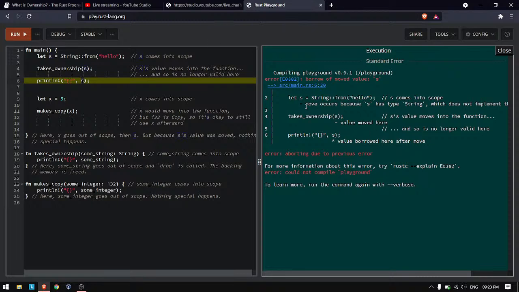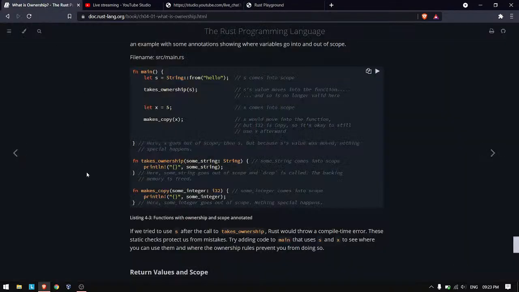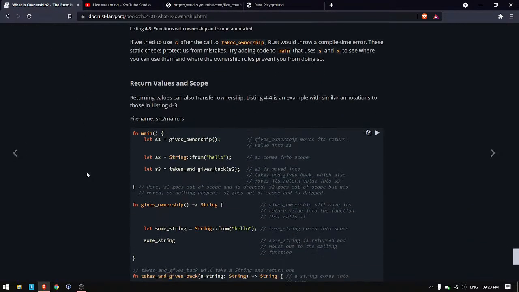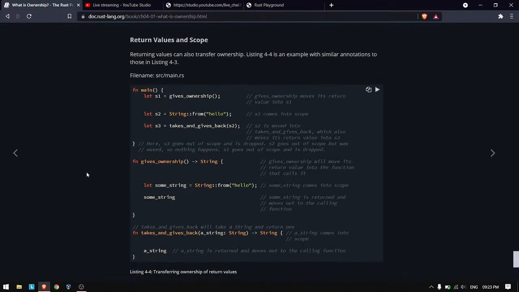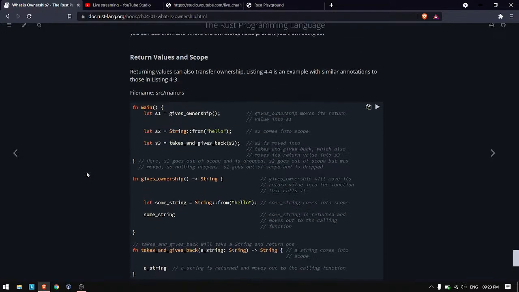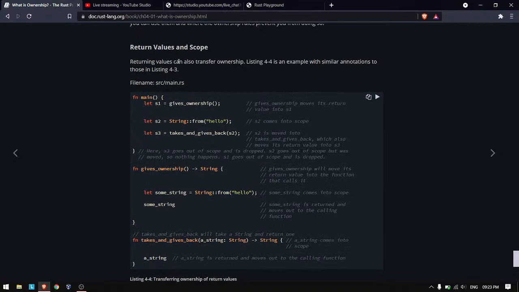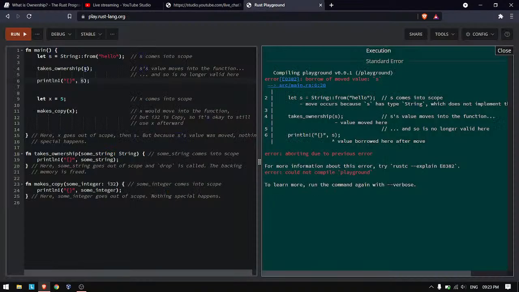Here it is explaining the same thing. This value is moved here when we call the function. So calling a function is the same as assigning a variable, like we saw. Same goes with returning.